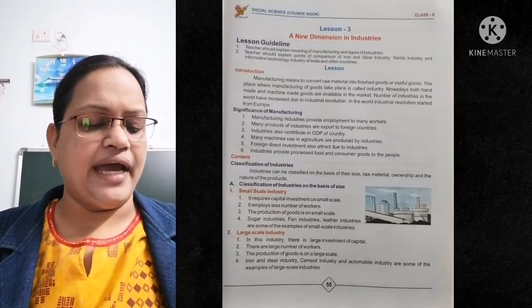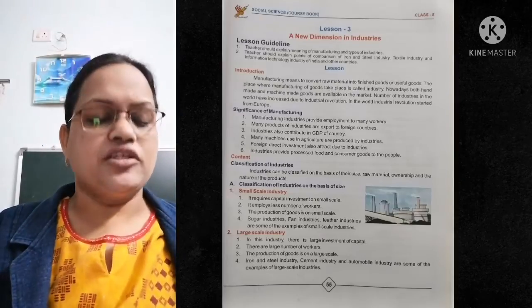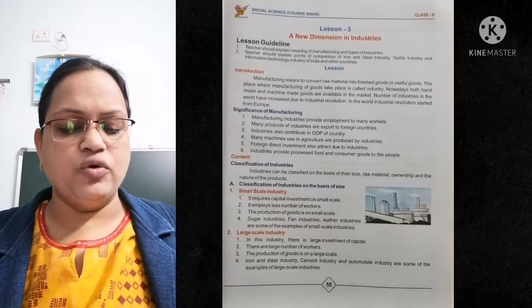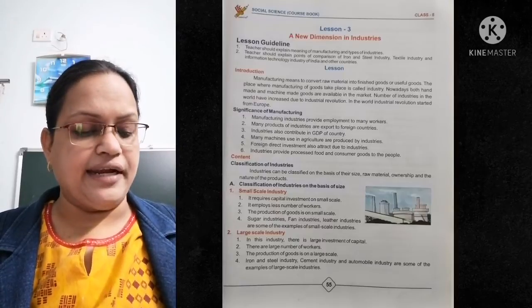Fifth point, foreign direct investment is also attracted due to industries. Sixth point, industries provide processed food and consumer goods to the people. These are the 6 points. Let us see the content.